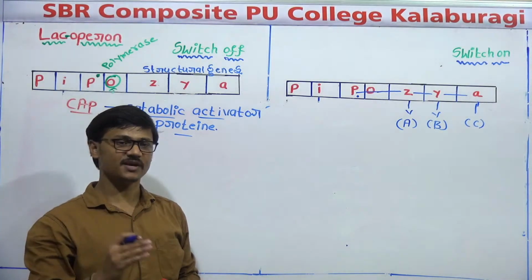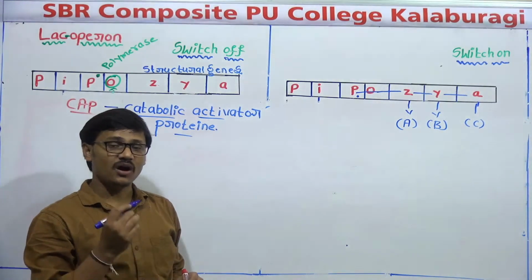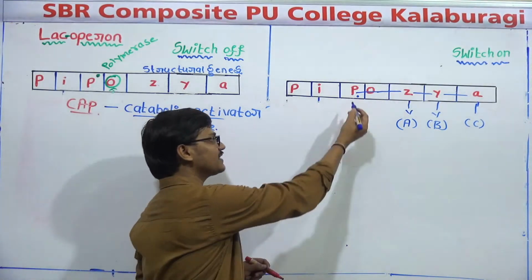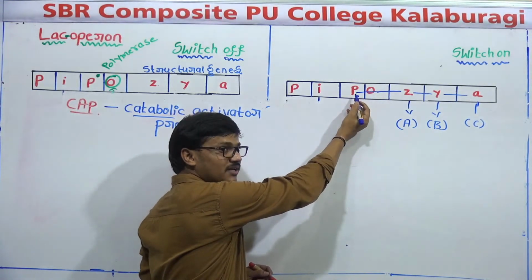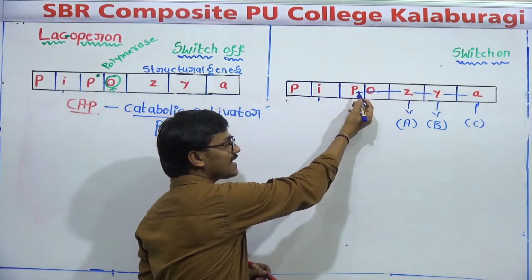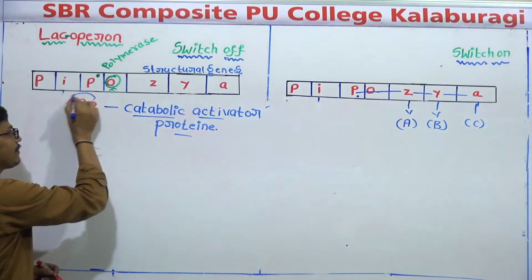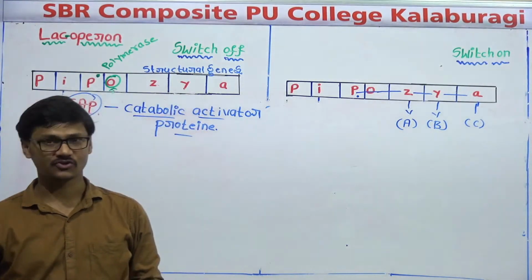That polymerase enzyme should bind here in a promoter region. And how does it come to know? How does this polymerase enzyme come to know exactly that the promoter is here? It identifies the promoter, the DNA-dependent RNA polymerase, I'm saying. That polymerase enzyme exactly identifies this promoter region with the help of this CAP. So that is all about the Lac-operon concept.